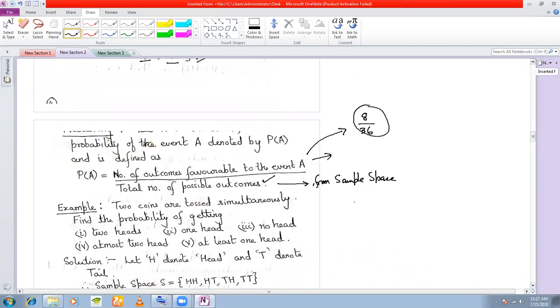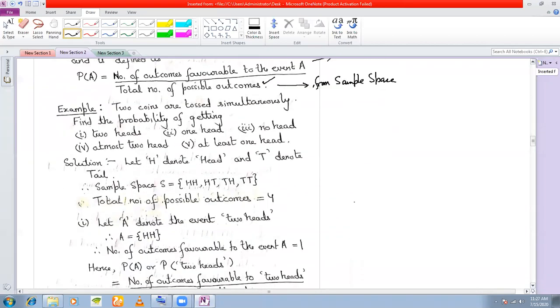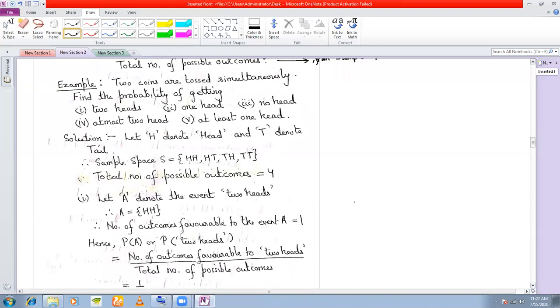Okay, all somewhat we have done in class 8. Let us see this example. This is a very important example also. Okay, from your exam point of view, from your further studies point of view, if you are keeping maths for your class 11 and 12, these are the kind of example that you will be coming across. This will form your basics. Okay, say two coins are tossed simultaneously, find the probability of getting, and you have the questions 1 to 5.